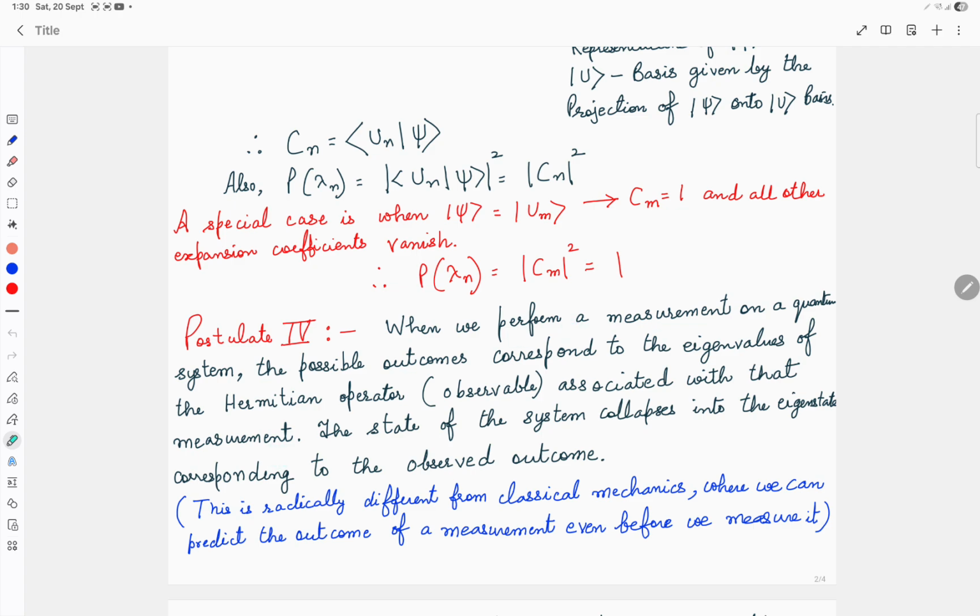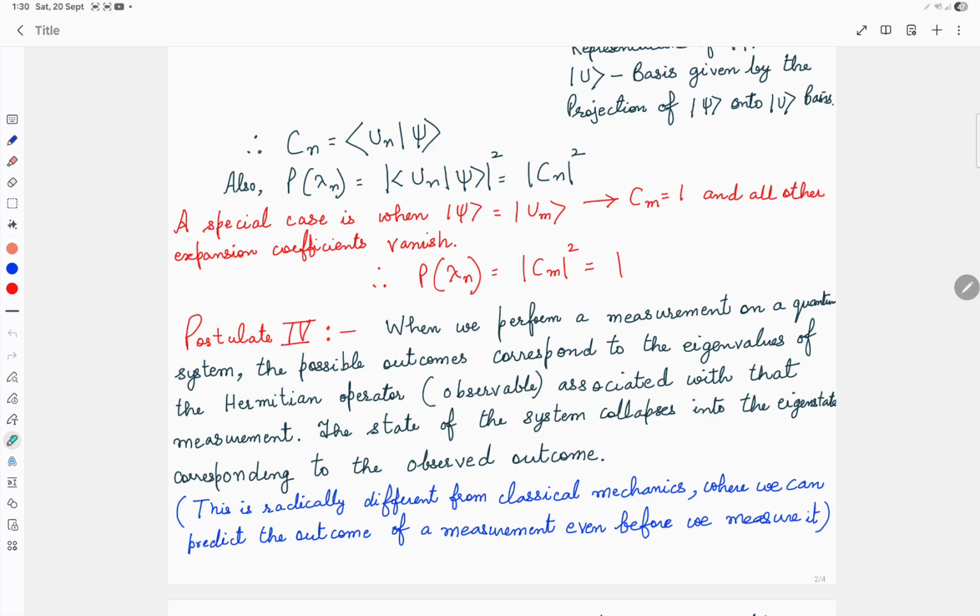Now, as I have just described, the measurement outcomes will certainly be the eigenvalues, but the operator or the observable has to be a Hermitian operator. Why is it so? Because Hermitian operators have eigenvalues which are real numbers. So Hermitian operators will have real eigenvalues, and it is a condition for measurement, because when we measure we must get a real number as the outcome.